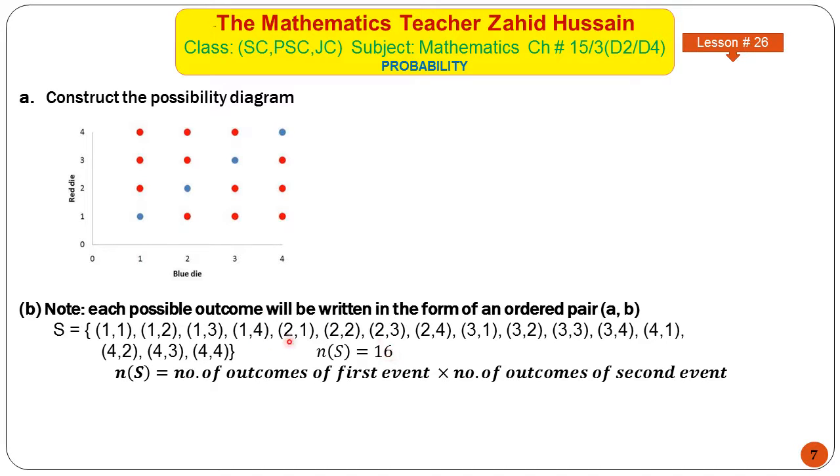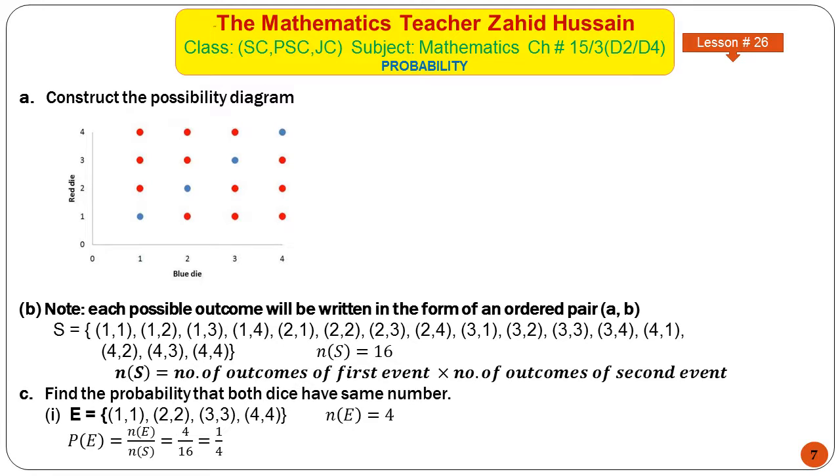So from this we can conclude and derive a formula that the number of sample space of a combined event is equal to the number of outcomes of the first event times the number of outcomes of the second event. Now in this case number of outcomes of the first event are 4 and number of outcomes of the second event are also 4. So we will multiply 4 with 4 to get the total number of outcomes.